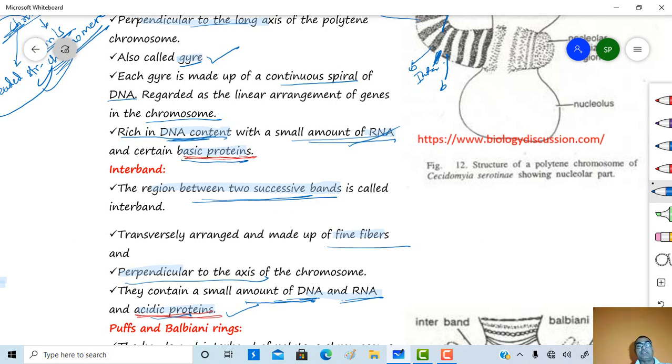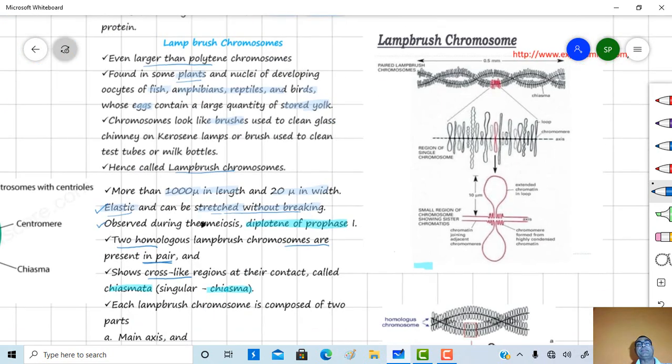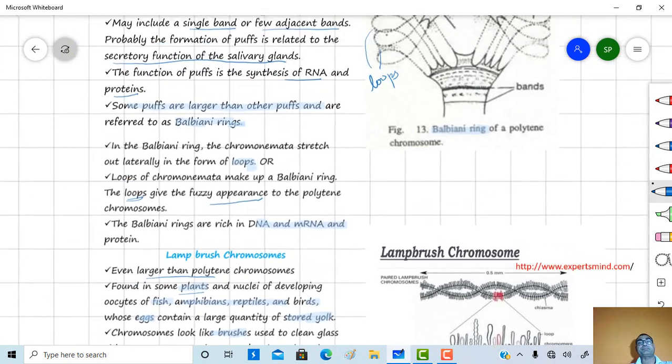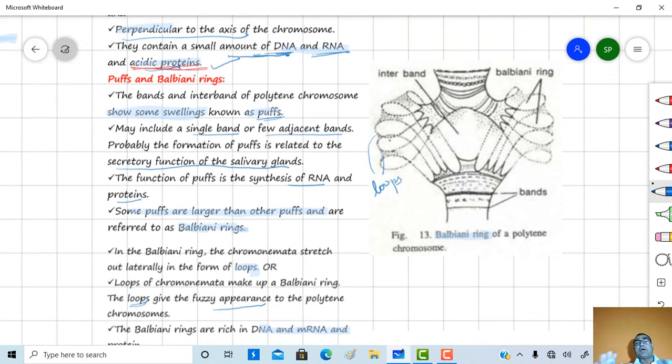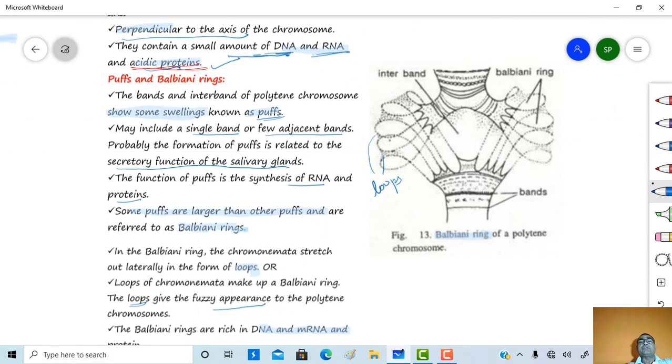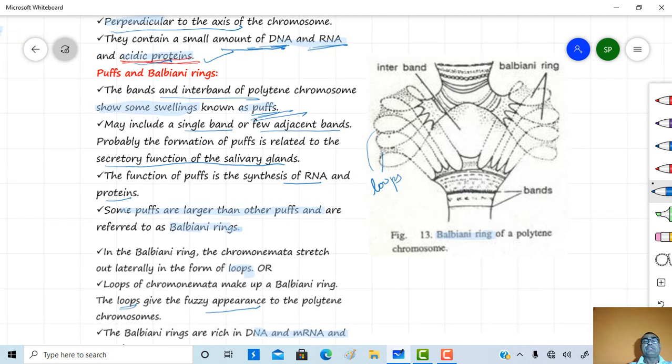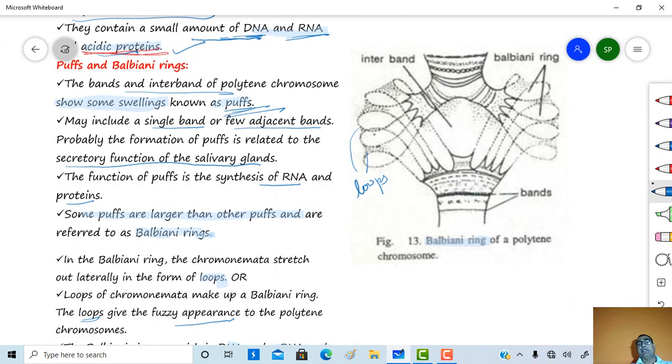And the third part is called puffs and Balbiani rings. Okay, so the bands and interbands of polytene chromosome show some swellings, and these swellings are called a puff. Okay, these puffs may include either a single band or a few adjacent bands.